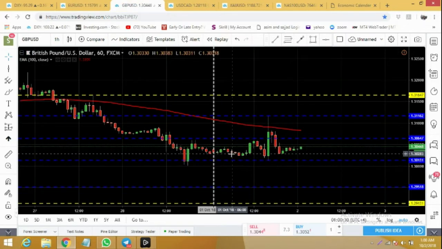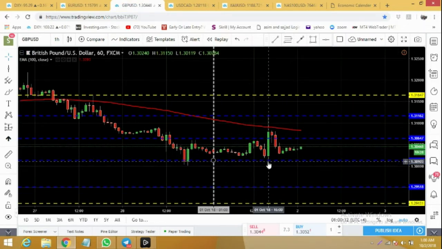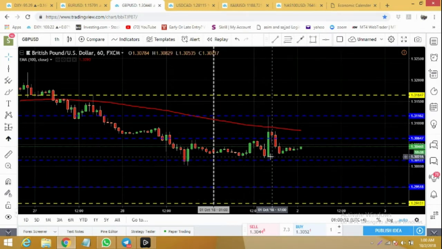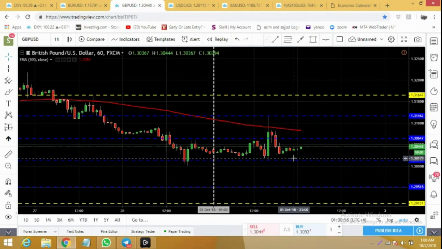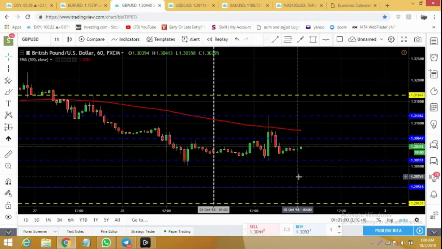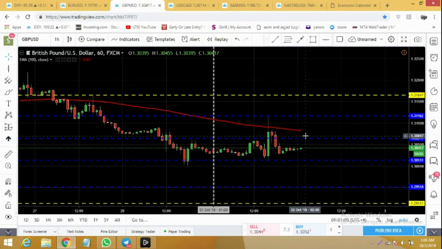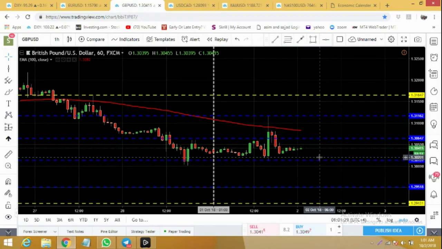Pound dollar didn't move much yesterday. The only bigger move was when there were headlines regarding Irish border. We saw this bigger spike, but then it lost all the gains, and right now it's just struggling hard. As long as it's below 100 moving average, I'm bearish on pound dollar. Later in the US session, I'm expecting a bigger drop again, and it can drop all the way to 1.2913